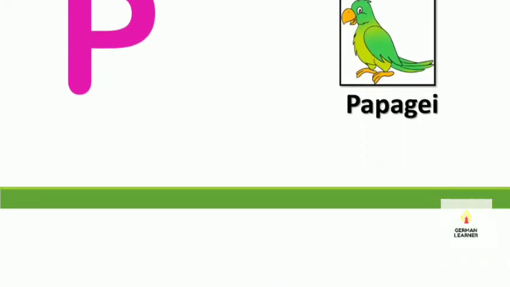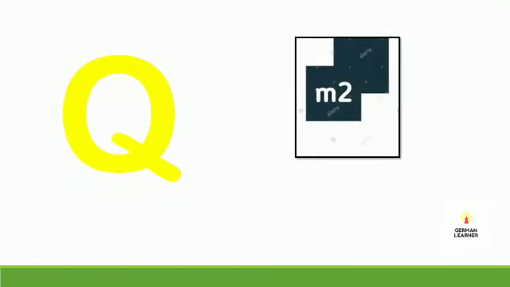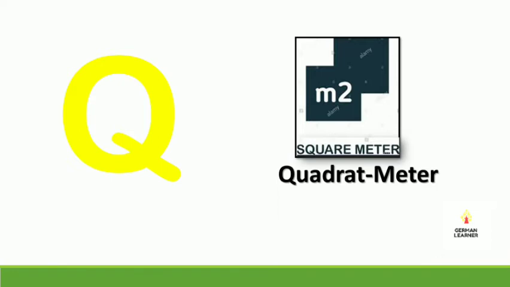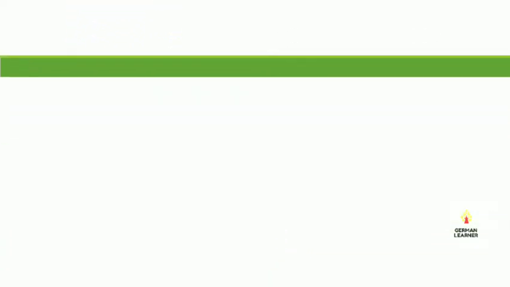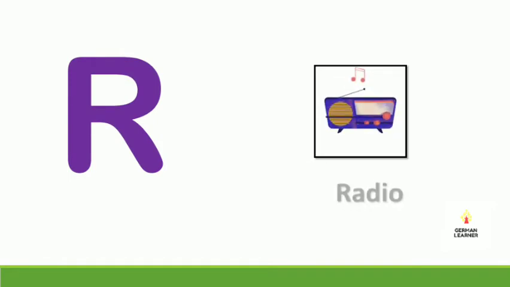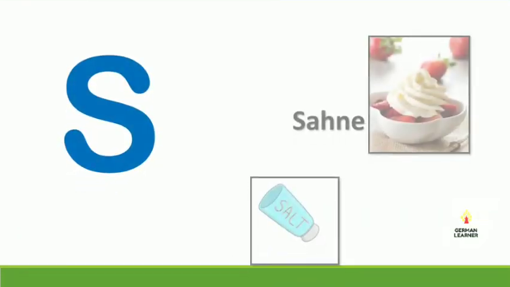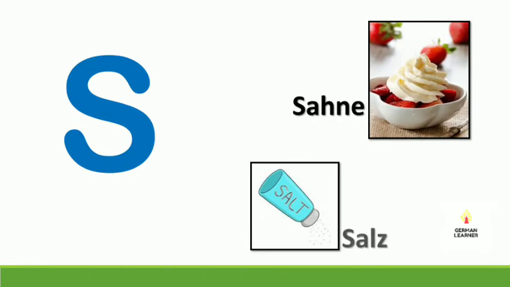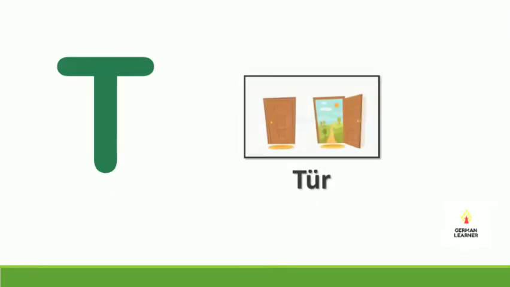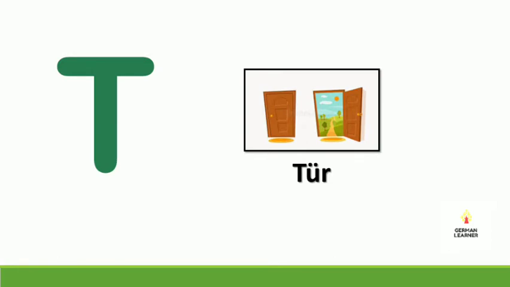Q für Quadratmeter. Quadratmeter means square meters. R für Radio. Radio means radio. S für Sahne. Sahne means cream. T für Tür. Tür means door.